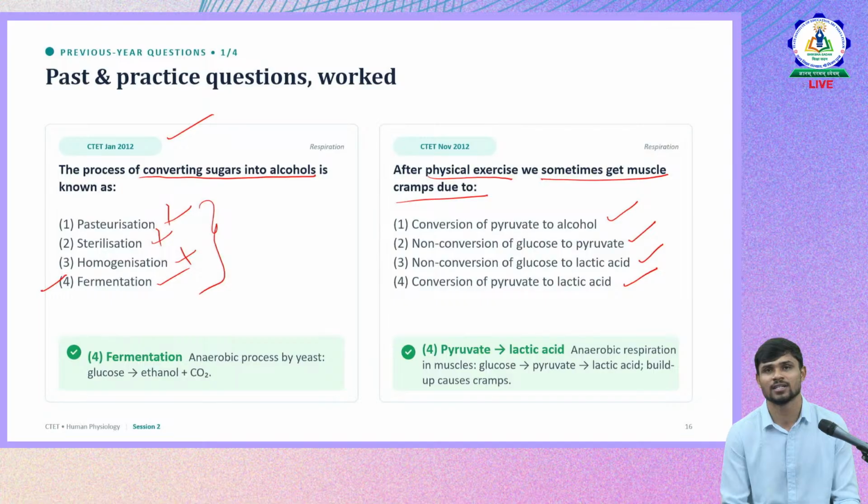So we discussed while discussing about anaerobic respiration. Okay, it happens in anaerobic respiration where pyruvate is converted into lactic acid in the absence of oxygen. Okay, in anaerobic respiration. So all other three are wrong. The fourth answer is right.